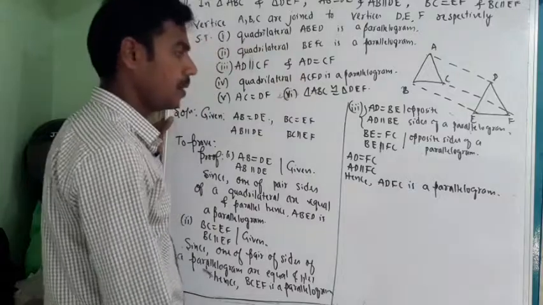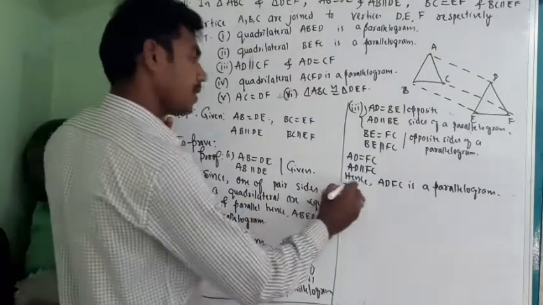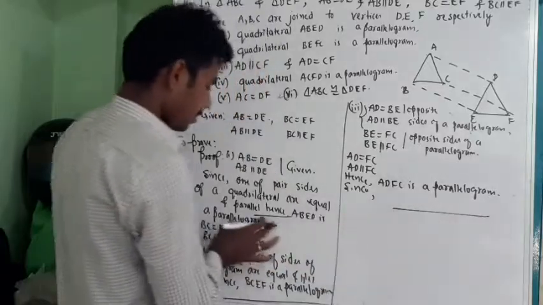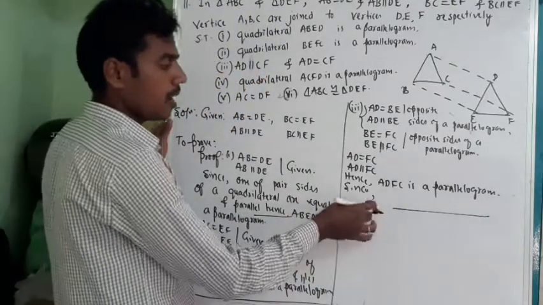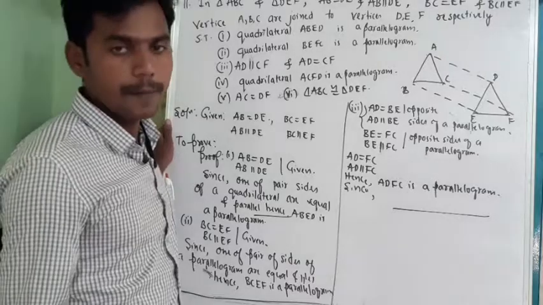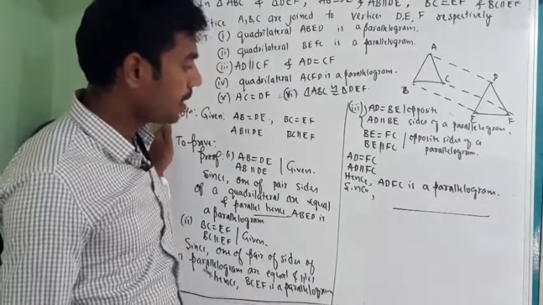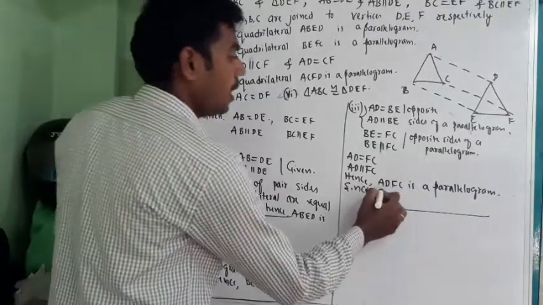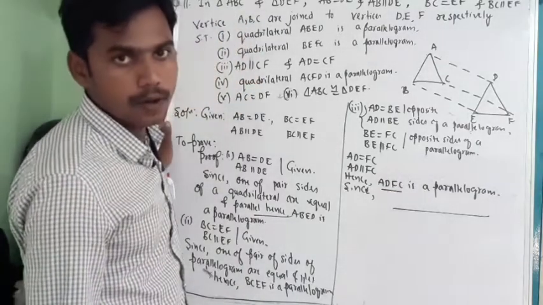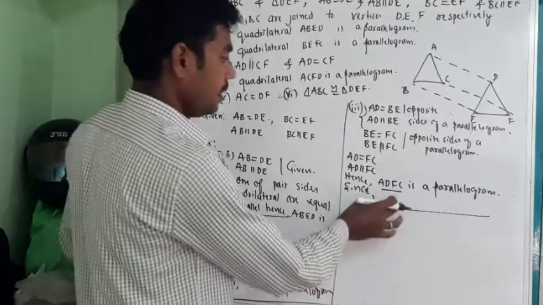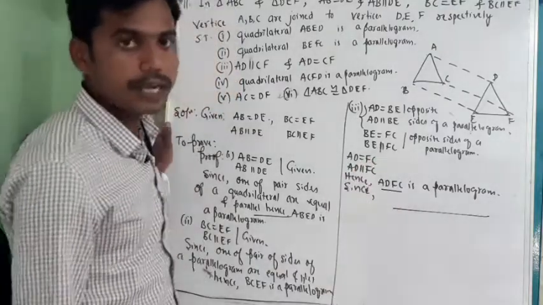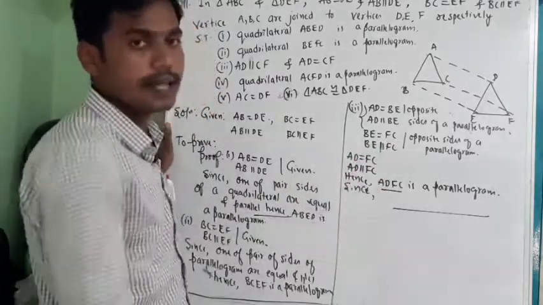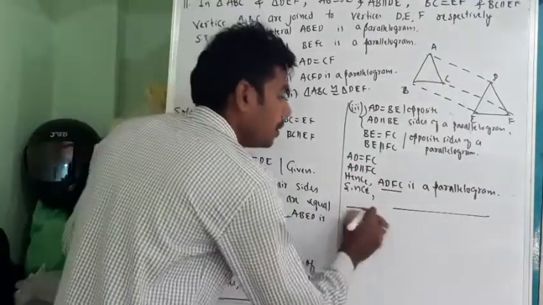Same reason, you should repeat the same statement: since one pair of opposite sides of a quadrilateral are equal and parallel, hence ADFC is a parallelogram. Hence, we can conclude that the quadrilateral is a parallelogram. So that you need to update it.